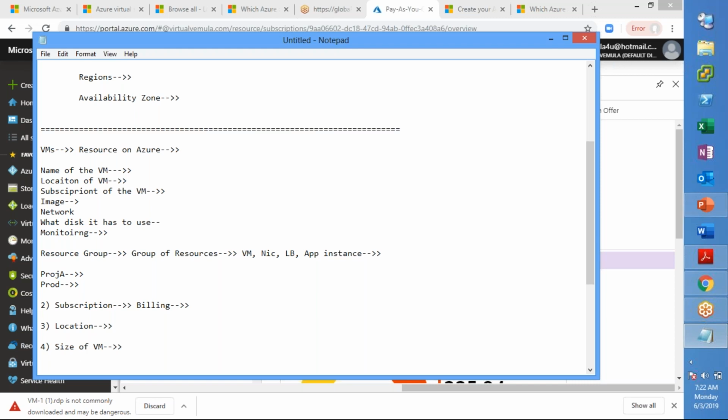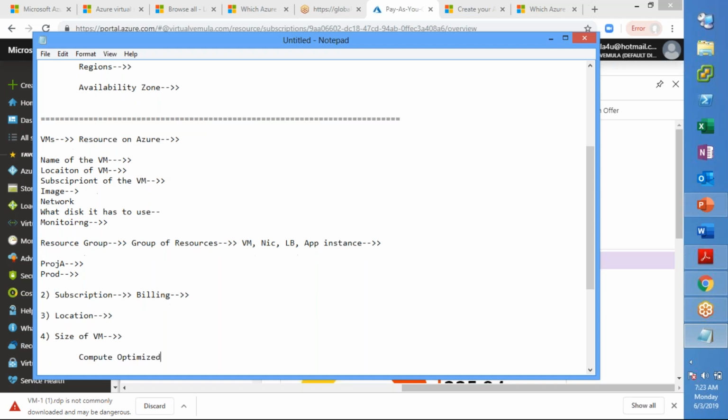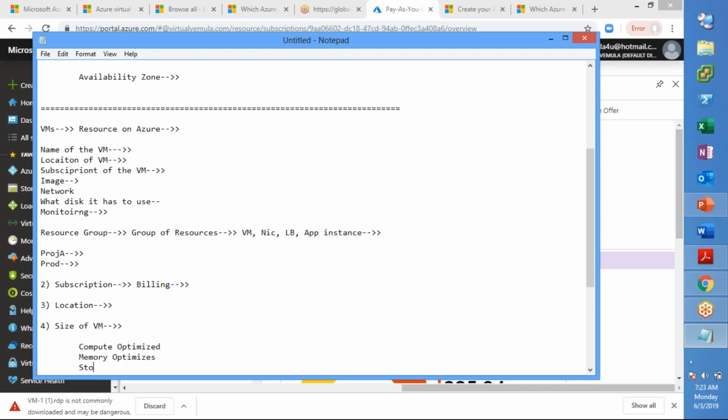When we talk about sizes, there's something called compute optimized, something called memory optimized, something called storage optimized, and also something called general purpose, which is for general usage.